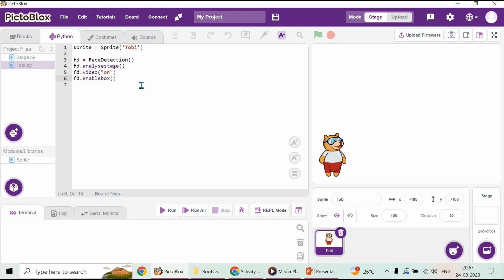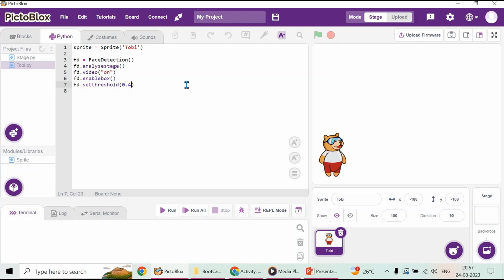fd.set threshold. Yeah, it is coming up as threshold. You can give any value between 0 and 1. So let's give 0.4. The threshold is very simple: it is setting the confidence level of the computer.